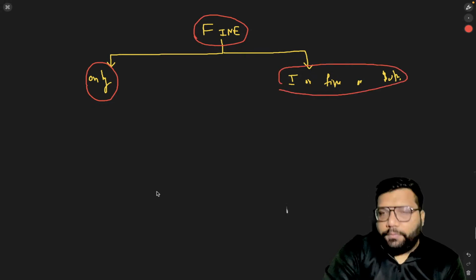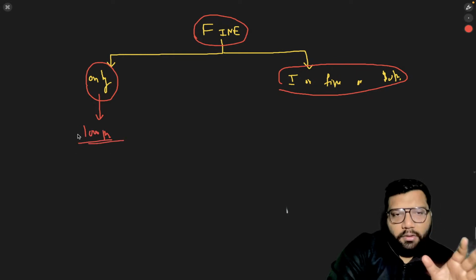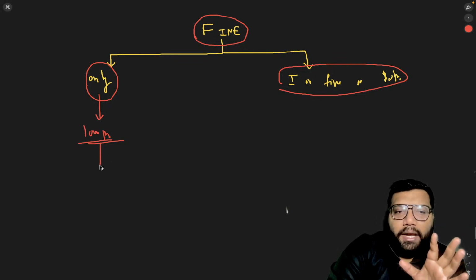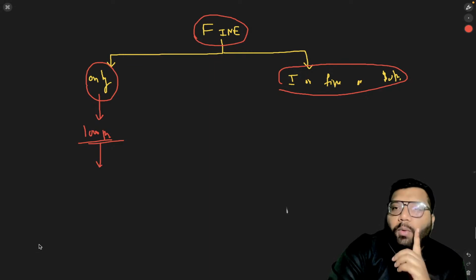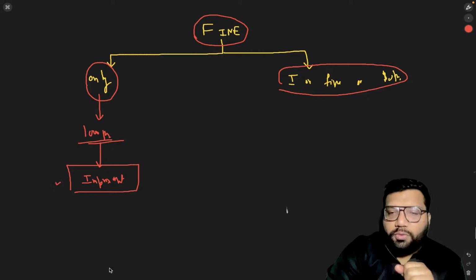Now coming forward, what if there is punishment of fine only? Let's take an example, 1000 rupees maximum fine that can be applied for one particular offense. And this person has not paid that fine. Now what will you do? Just wait for this one.